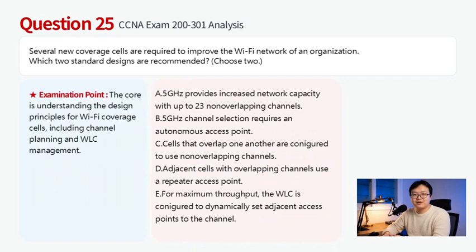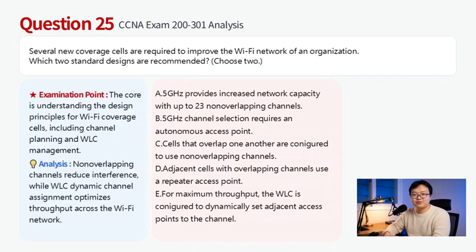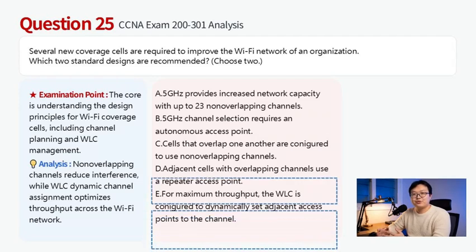Overlapping Wi-Fi cells must use non-overlapping channels to avoid interference, ensuring stable connectivity and optimal performance. A wireless LAN controller, WLC, dynamically assigns adjacent access points to different channels, maximizing throughput and minimizing co-channel interference across the network. Therefore, this question chooses C and E.